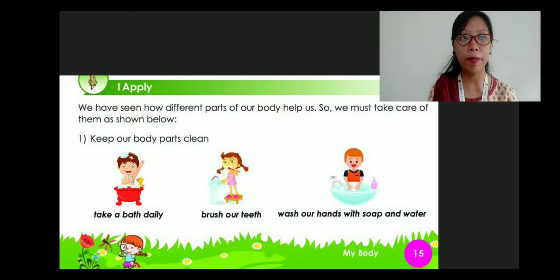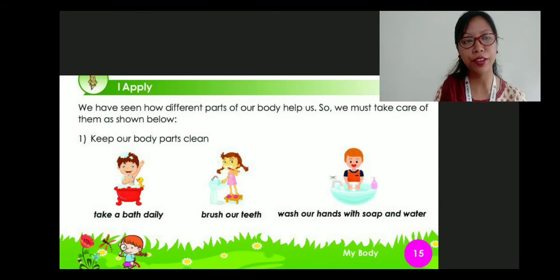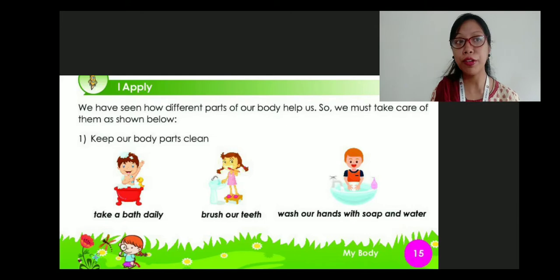Suppose, for example, the lunch box, the tiffin box, right? The tiffin box is used daily. You bring it to school every day. So that means you need to clean the tiffin box every day, right? If you don't clean it, what will happen? There will be lots of fungus and germs inside the tiffin lunch box.